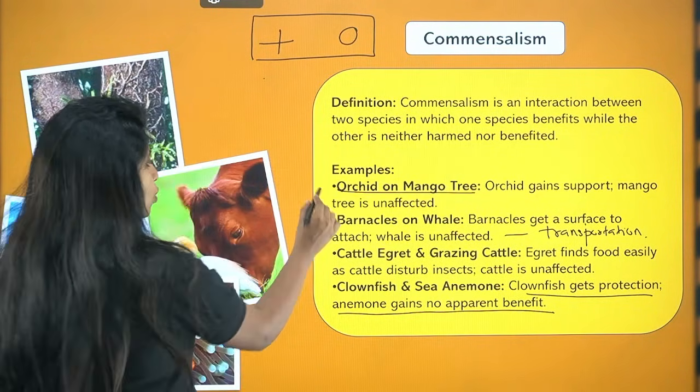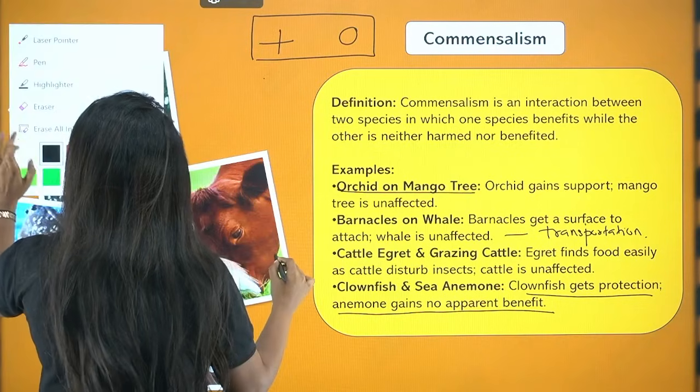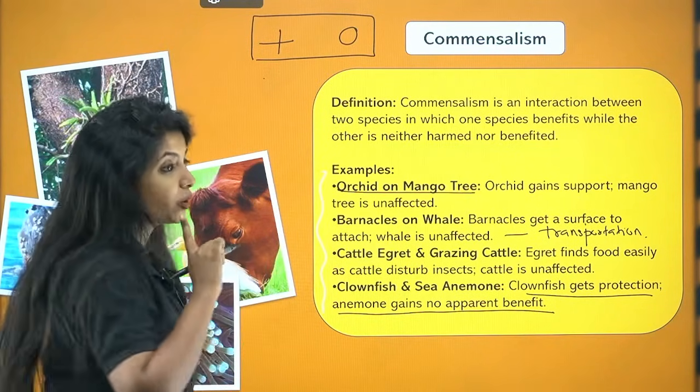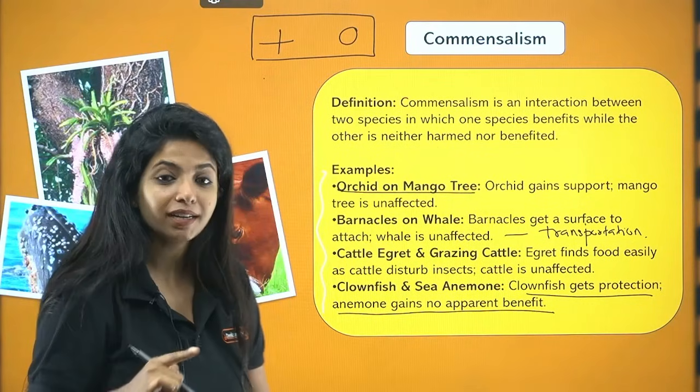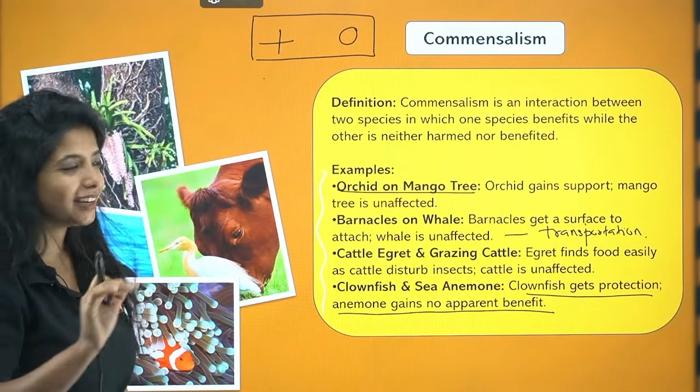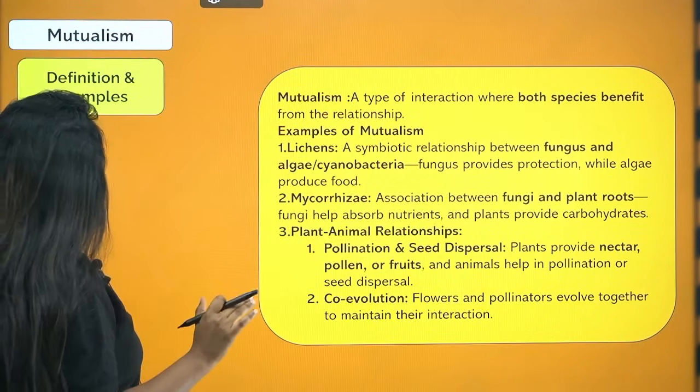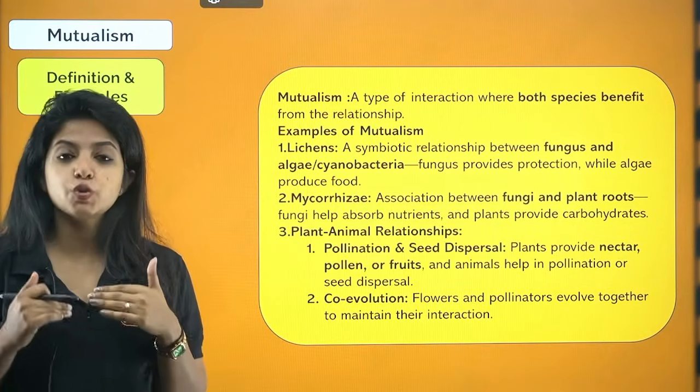One very, very important thing. Please know about the 4 examples for this. Super important. Do not mug it up, imagine it and then learn. You will remember it even better. Got it? Done. Now the last one that we have is mutualism.